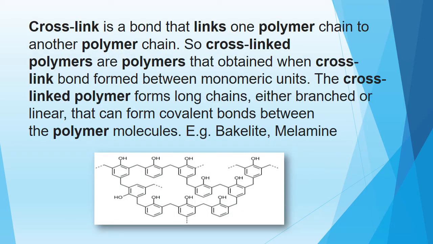Then cross-linked polymers. The best examples are bakelite and melamine, because you can see in a cross-link, one layer is attached to another layer, which might be attached with some other carbon atoms or carbon chain. In this manner the cross-linked polymers are formed. The cross-linked polymers form long chains, either branched or linear, that can form covalent bonds between the polymer molecules. Examples are bakelite and melamine.